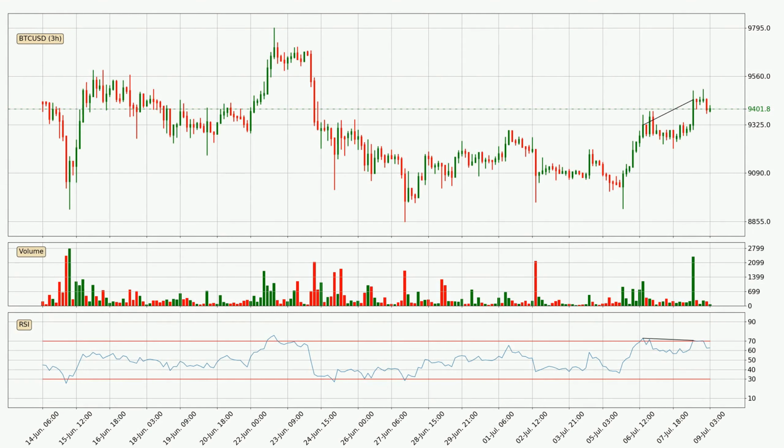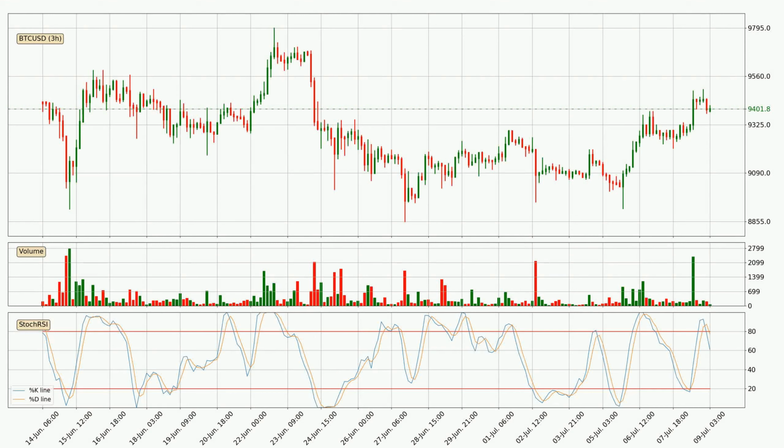On the lookout for divergences in the 3-hourly time frame, there is a bearish divergence, which means the price could go down from now or at least consolidate for some time. Looking at the 3-hourly stochastic RSI, the stochastic RSI currently shows no overbought or oversold conditions, but we can see that the trend is currently going down because the K line is below the D line.